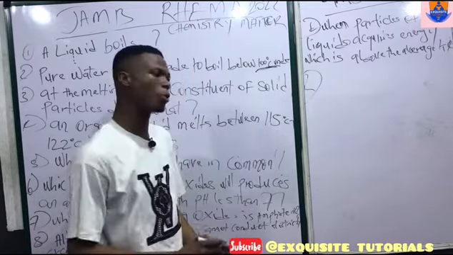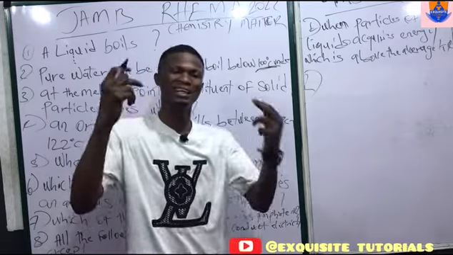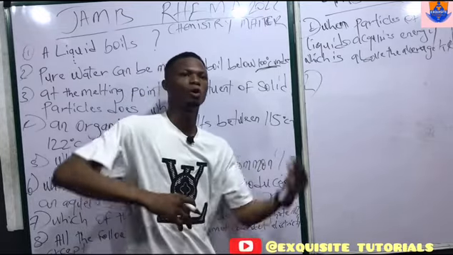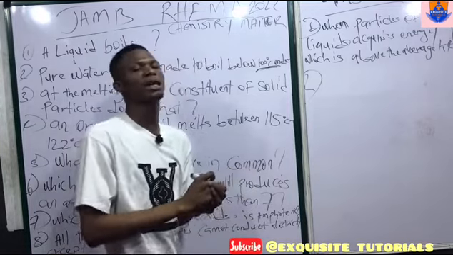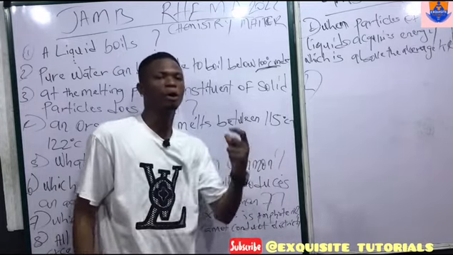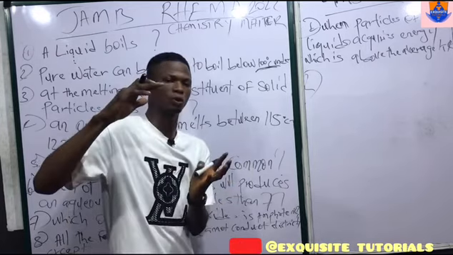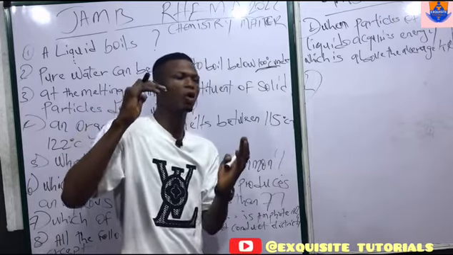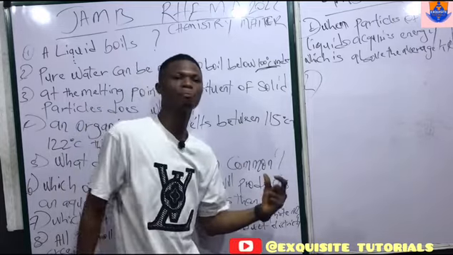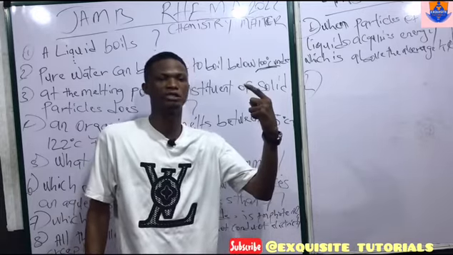So the next option you are going to have is increased external pressure or decreased external pressure. Now, external pressure affects the boiling point of water. When the external pressure is increased, the water can boil above 100 degrees Celsius.